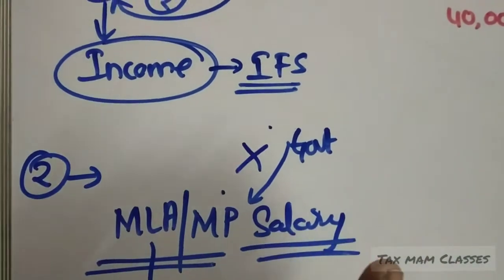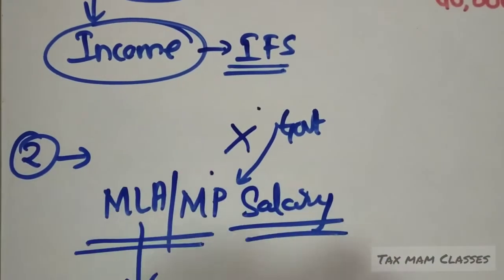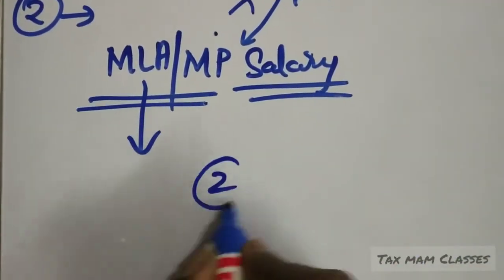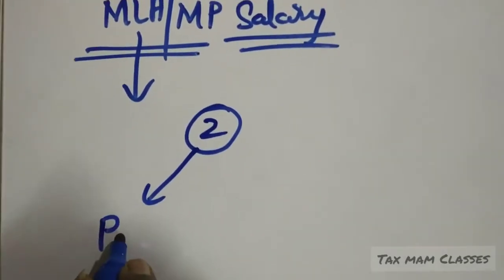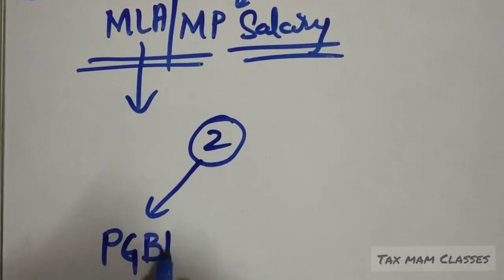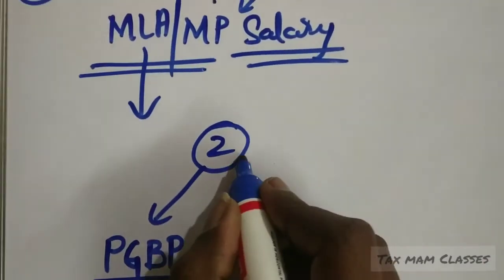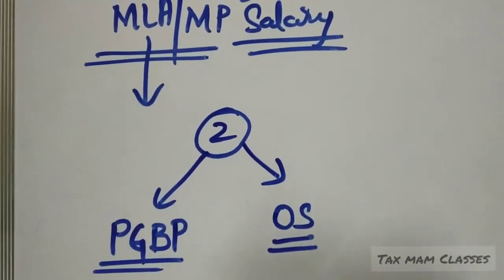That's why it is not taxable under the head income from salary. Then under which head will it be taxable? There are two situations where it can be taxable under the head PGBP. The full form of PGBP is profit and gains from business or profession, or it can be taxable under the head other sources.